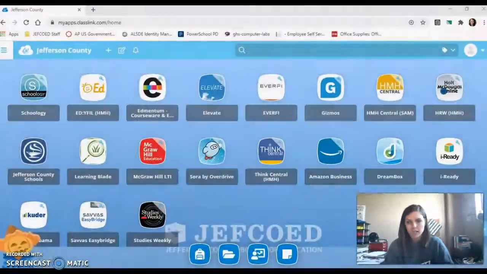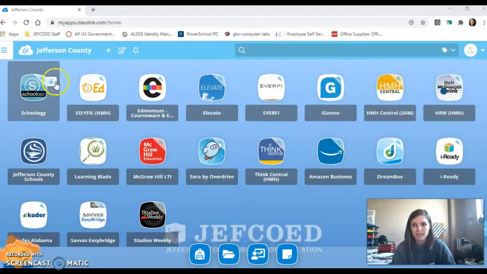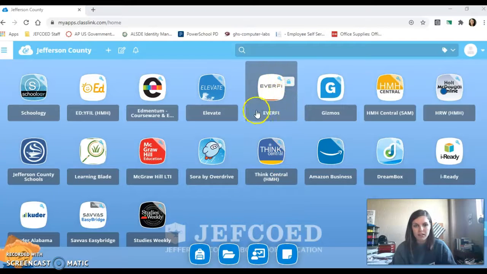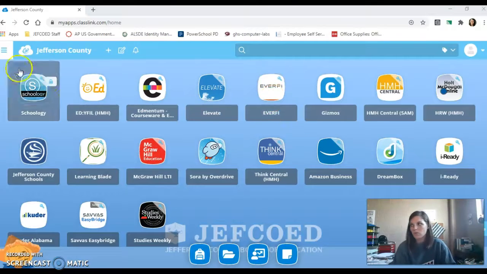So the first thing that you need to do is you need to go to your class links page, which looks like this. And on this page, you're going to click on the tile that says EverFi. And inside of this tile, you will see that you've already been enrolled in a course. And the course is called Mental Health Basics. So you'll click on the course, and then it'll automatically go to your individual page and your assigned class, and